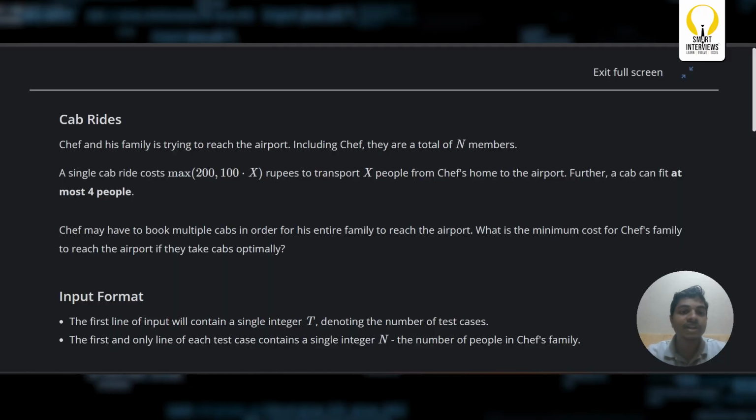Cab rides. Chef and his family are trying to reach the airport. Including Chef, there are a total of n members. A single cab ride costs max of 200 or 100 times x, where x indicates the number of people traveling in that particular cab. A cab can fit at most 4 people. Chef may have to book multiple cabs to move his entire family to the airport. What is the minimum cost for Chef's family to reach the airport if they take cabs optimally?